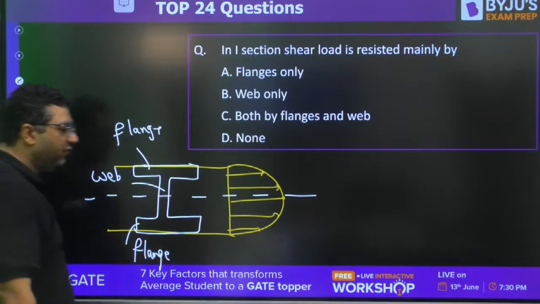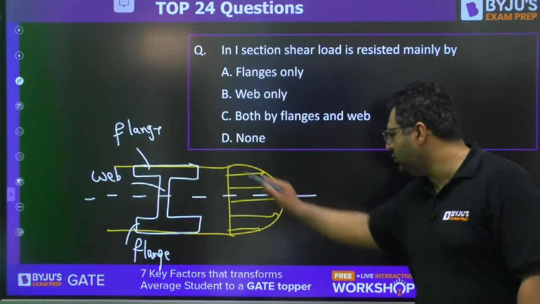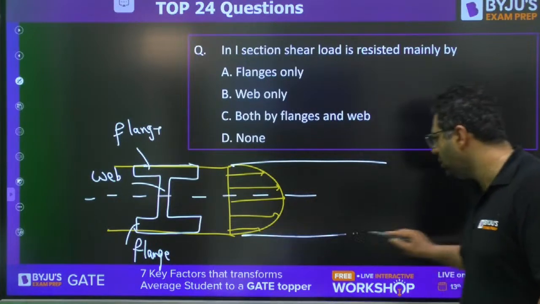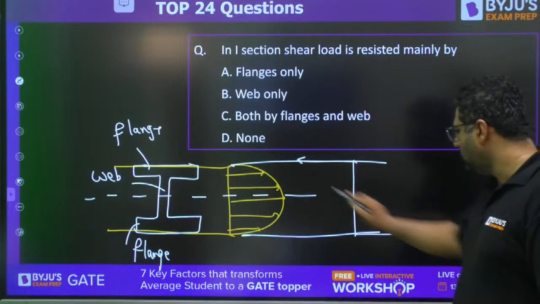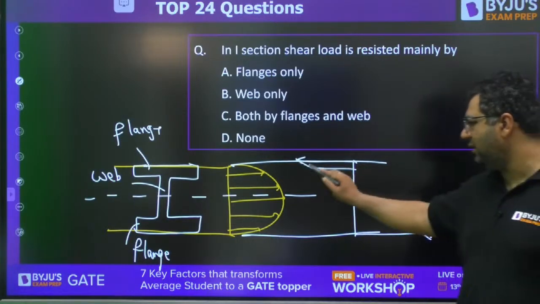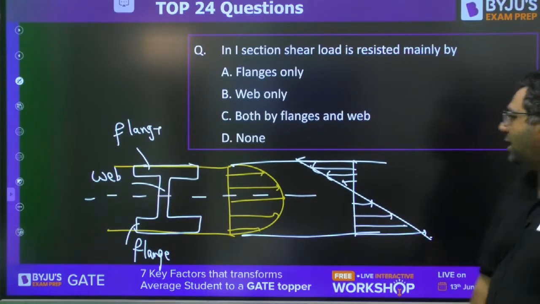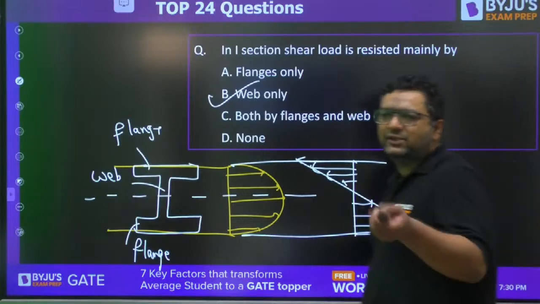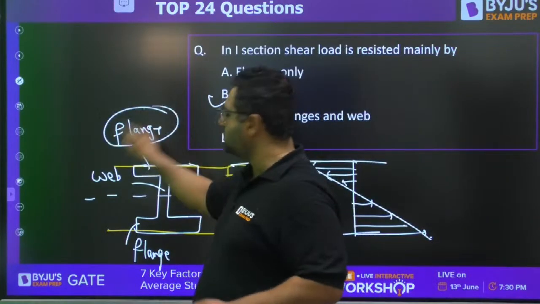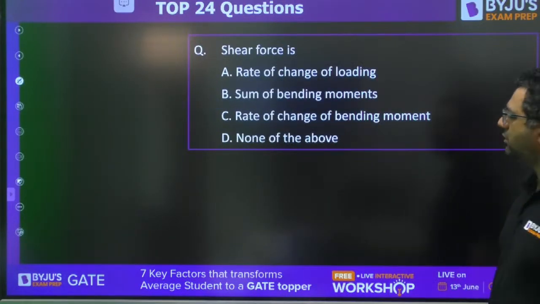Flange is kept wider for bending stress, not for shear stress, because when you see the bending stress distribution, it is coming like this. So keeping bending stress in mind, flanges are kept wide. So the answer will be web only. For shear, the web; for bending stress, these flanges. Very good, guys. Moving to the next question.